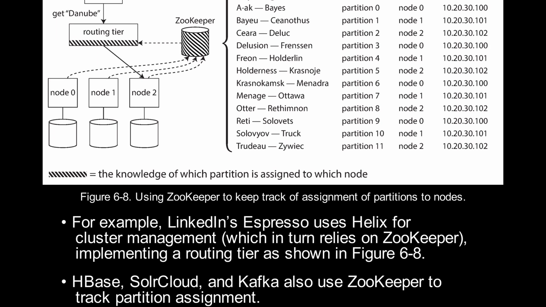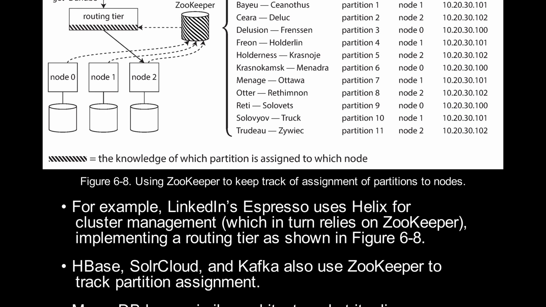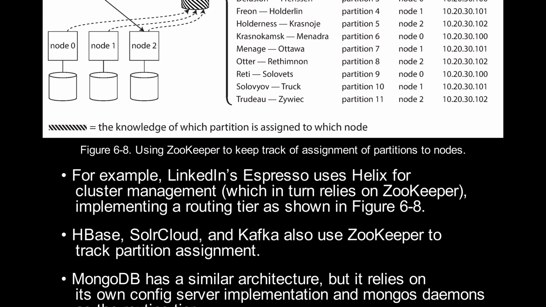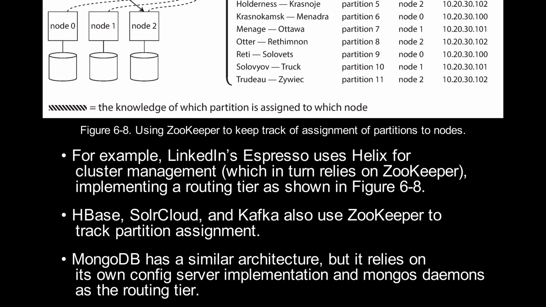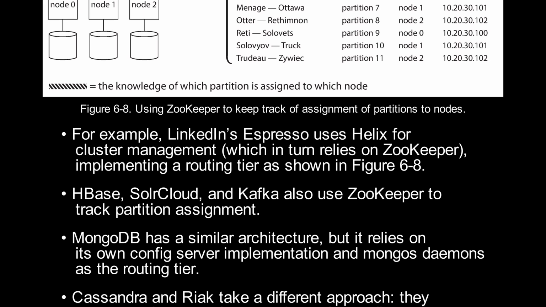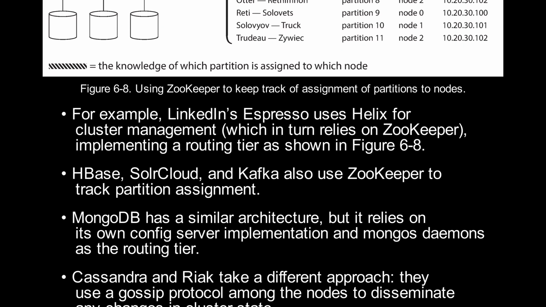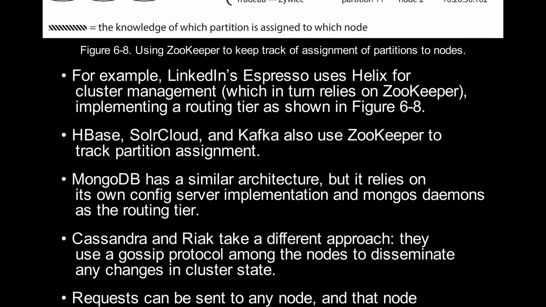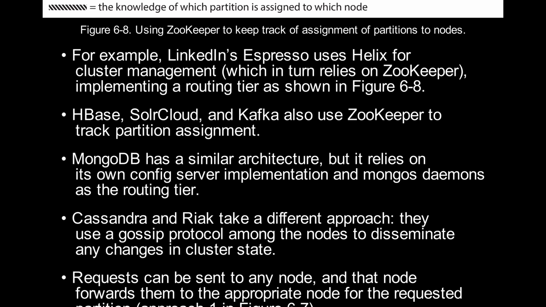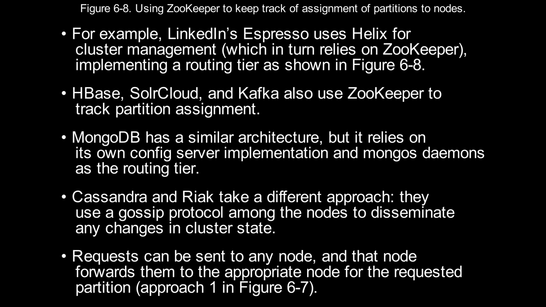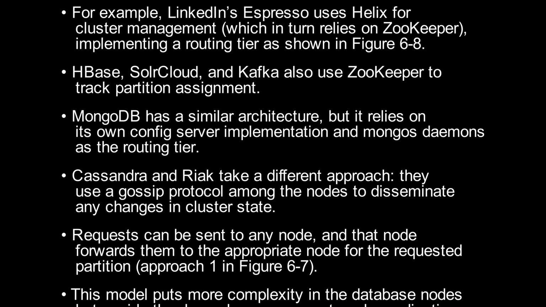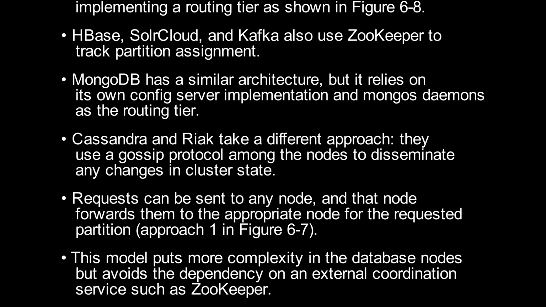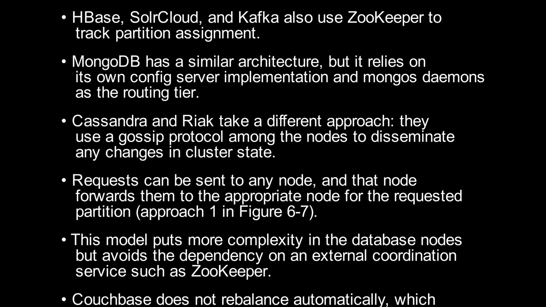For example, LinkedIn's Espresso uses Helix for cluster management, which in turn relies on ZooKeeper, implementing a routing tier as shown in Figure 6-8. HBase, SolrCloud, and Kafka also use ZooKeeper to track partition assignment. MongoDB has a similar architecture, but it relies on its own config server implementation and mongos daemons as the routing tier. Cassandra and Riak take a different approach. They use a gossip protocol among the nodes to disseminate any changes in cluster state. Requests can be sent to any node, and that node forwards them to the appropriate node for the requested partition. Approach 1 in Figure 6-7.